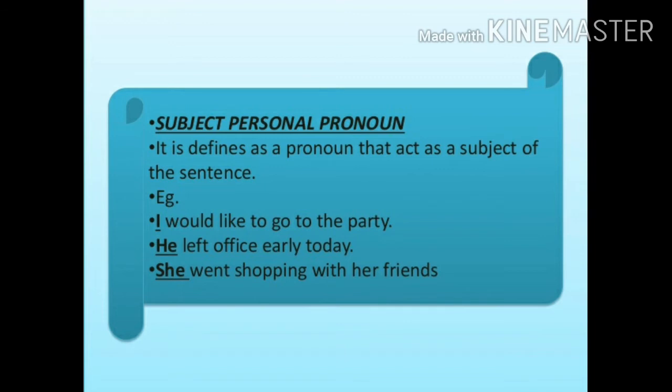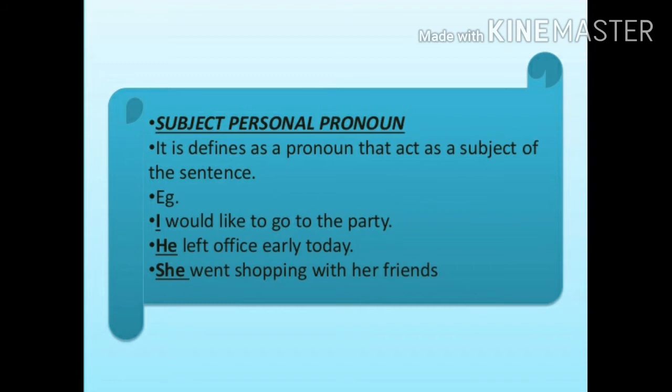Now we will see the subject personal pronoun. It is defined as a pronoun that acts as the subject of the sentence. I am repeating again, it acts as the subject of the sentence, and the subject pronouns are the who or what the sentence is about.